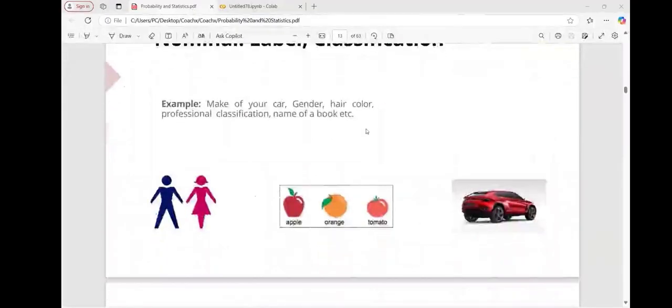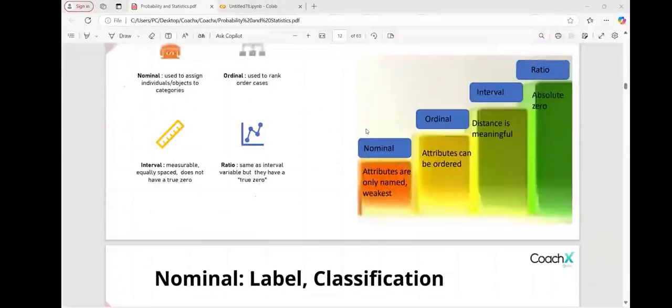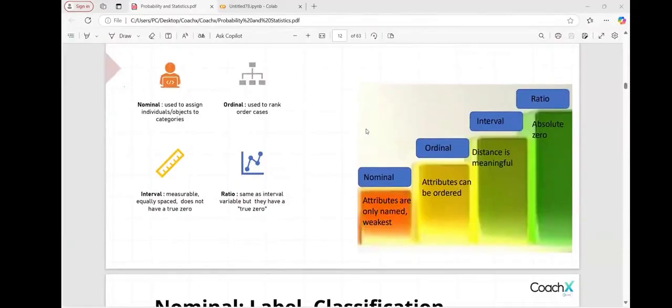Can you give any other examples to understand interval and ratio? Okay.